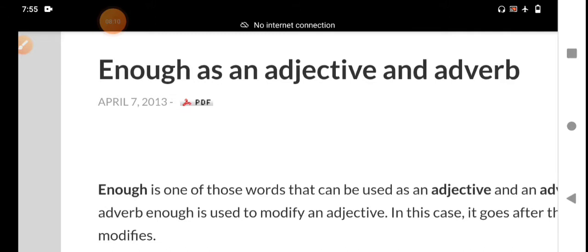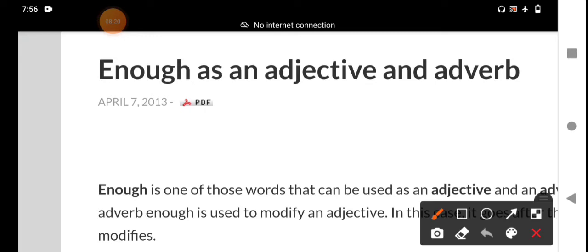Enough is only used attributively, not predicatively. That means I will give you one example. You should be clear about that example.